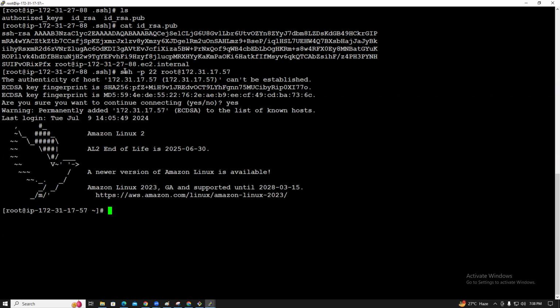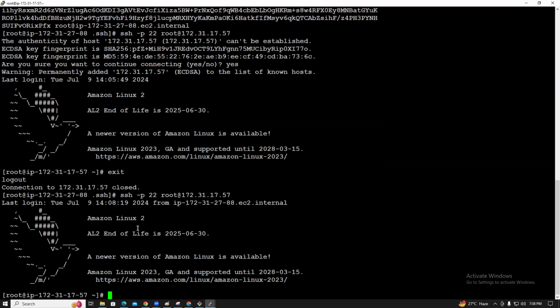It says authenticity of host cannot be established. First time we need to provide just yes. So later it will not ask. You can use the exit command to exit from the server. So which server did I connect to with SSH? 88. Now let's again execute this command. It is not asking for the password. Guys, understood? So this is the passwordless authentication between the two servers.